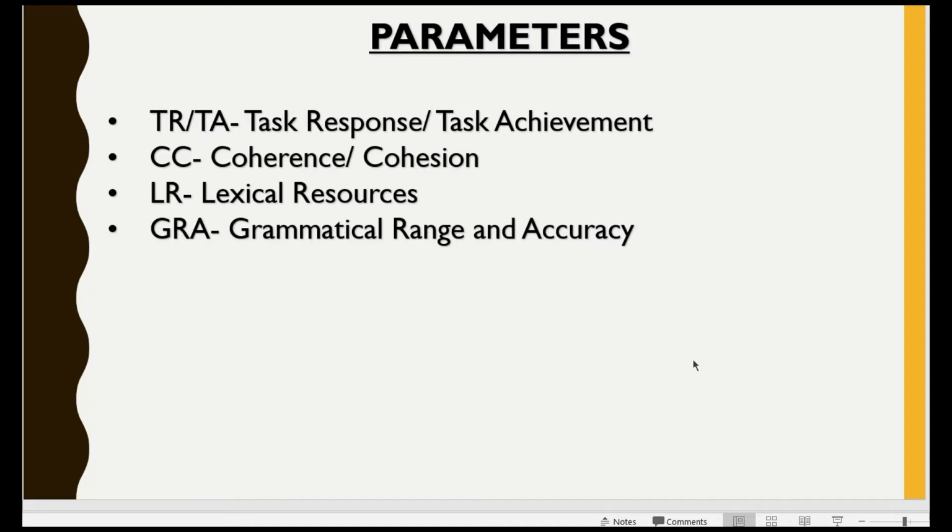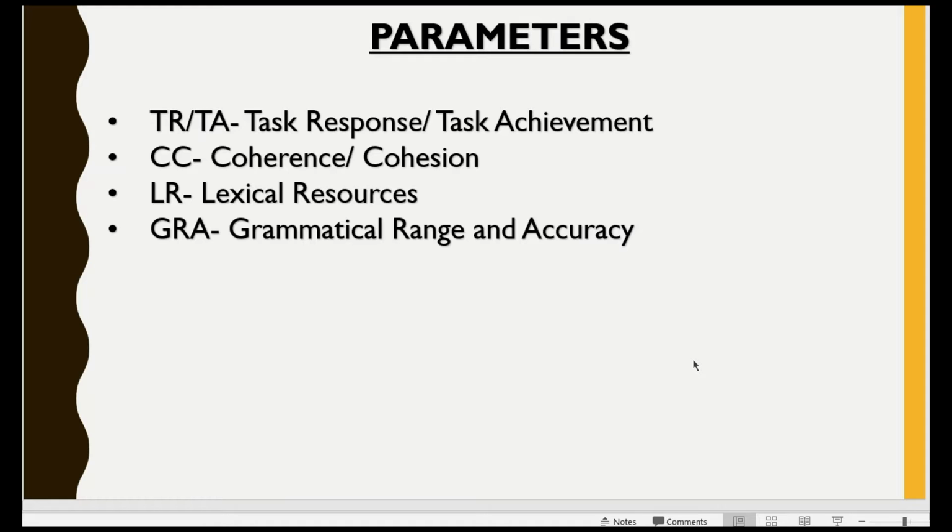Let's take an example, as we have been taking a very common example from the first video in writing, that is: if smoking is dangerous, it should be banned at public places. Do you agree or disagree? Now over here the demand of the question says that you have to give the reasons why smoking should be banned or why smoking should not be banned. But rather than giving these reasons, if you are giving reasons why smoking has become common, that means you have not understood the demand of the question. The question is asking something else and you are answering something else. If you make such a mistake, then definitely this parameter would be hit.